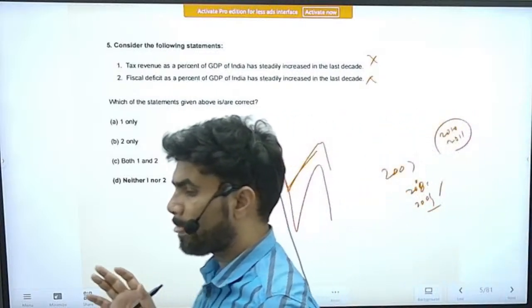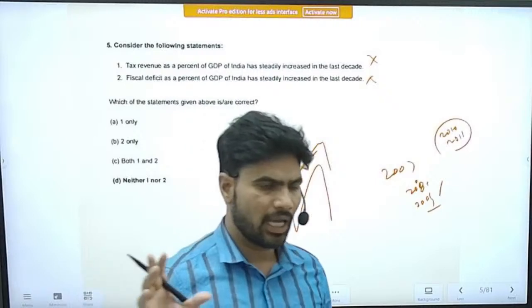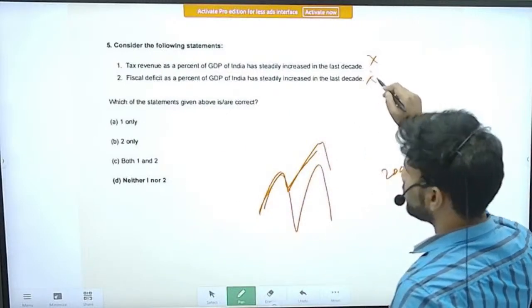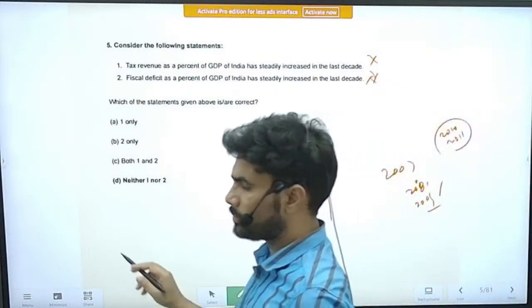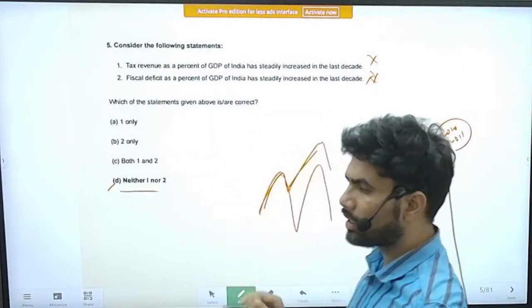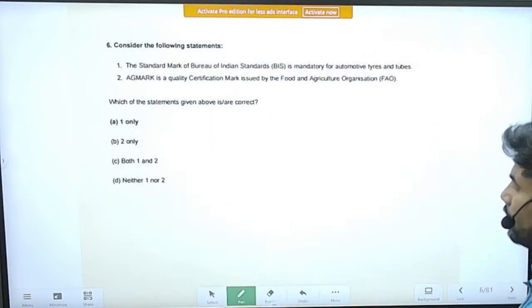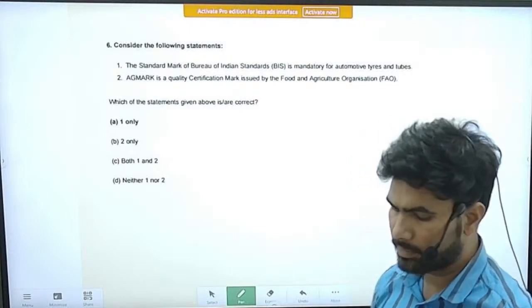Because of that, again, the fiscal deficit has broadened. So this statement is also incorrect. Correct option is option D. Both the statements are incorrect. Right. Next, question number 6.